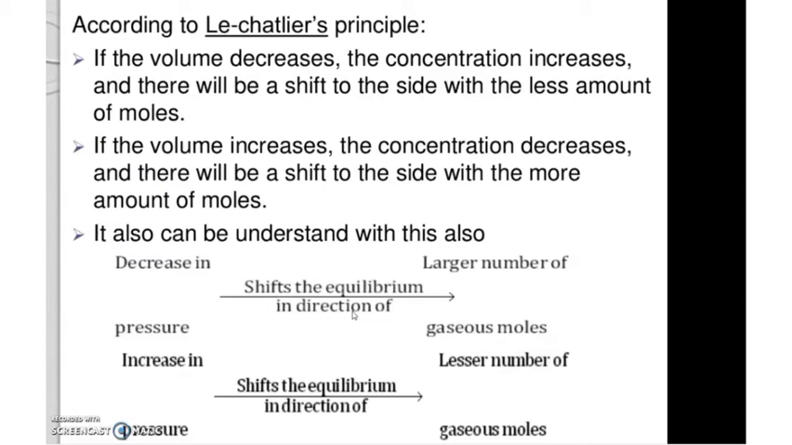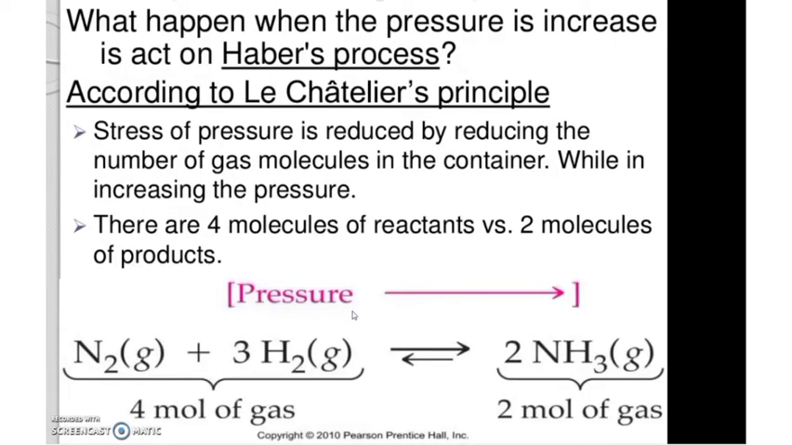Pressure increases, volume decreases. Pressure decreases, volume increases. So if there is a decrease in pressure, the equilibrium will shift to the side with the larger number of gaseous molecules. If there is an increase in pressure, the equilibrium will shift to the side with the lesser number of gaseous molecules. We will see that by an example, then it will be clear.